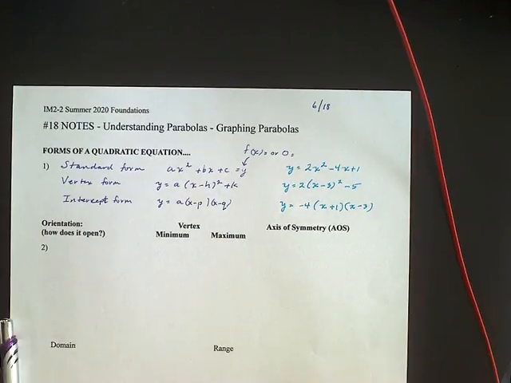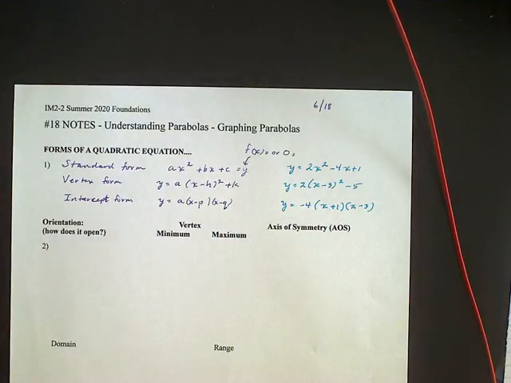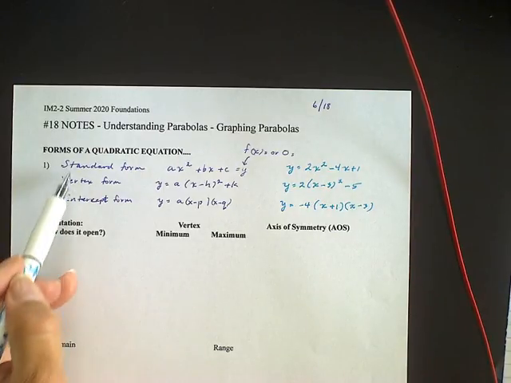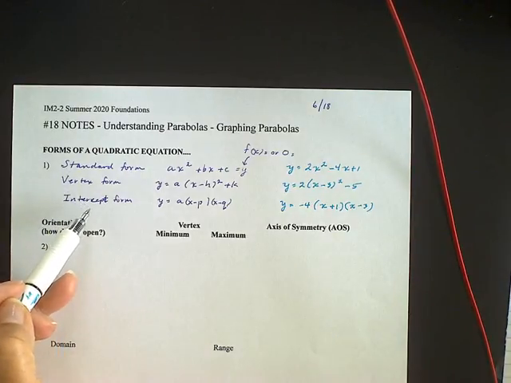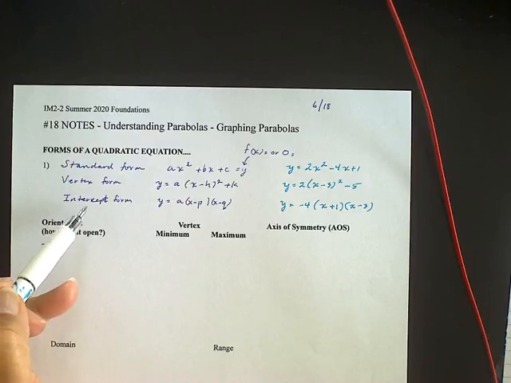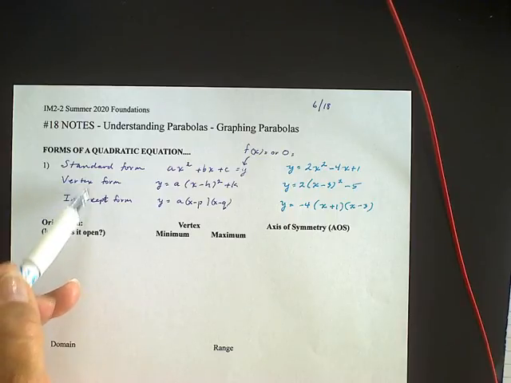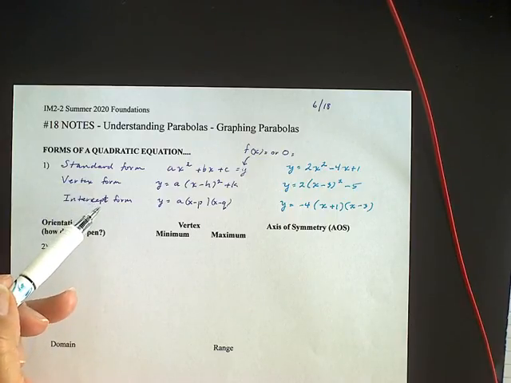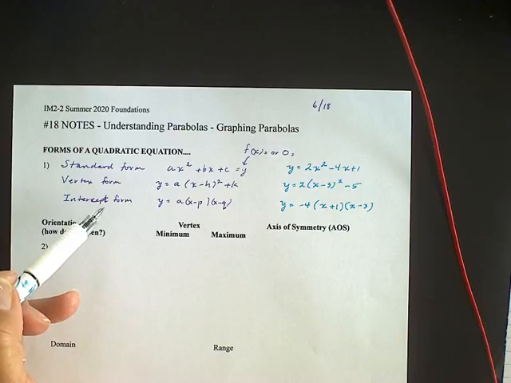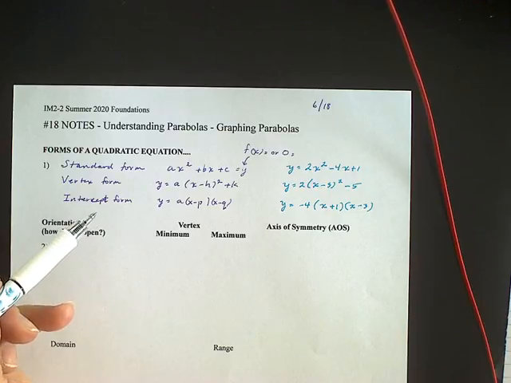We're going to talk about how the graphs look and what we know about the different graphs. Each of these forms help you to be able to graph them. Vertex form and intercept form are much easier to graph, I think, than standard form, because these are what I would call graphing ready form, because looking at the form of the equation, you can identify points that are on that graph right away.